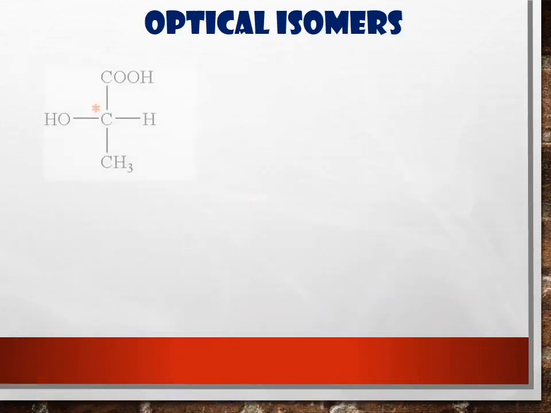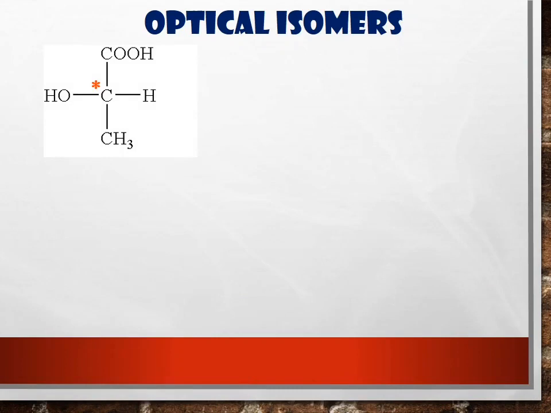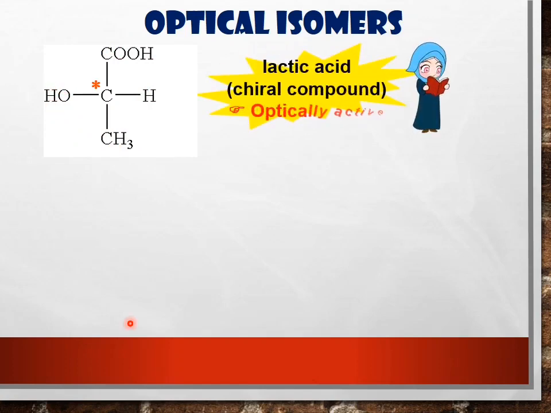Optical isomer. An optical isomer must contain a chiral carbon. Look, here we have one chiral carbon bonded to COOH, one hydrogen, CH3 and OH. So this is lactic acid. Lactic acid is optically active because it contains a chiral carbon.